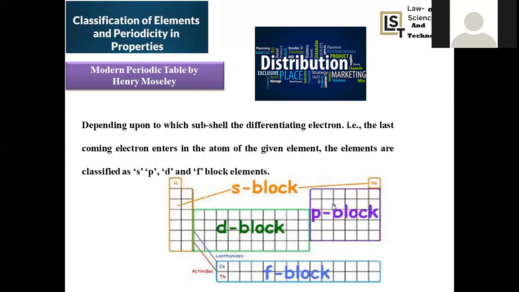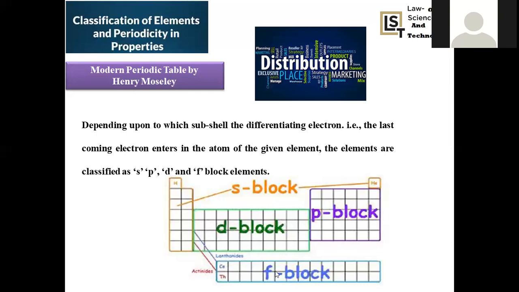That means when the differentiating electron enters the P orbital of its valency shell, those are regarded as P block elements, right? And then what about D block? When the differentiating electron enters the outer D orbital, they are called D block elements. The d1 to d10 system will be there. Here you can find 10 groups in between S and P block, and they work like a bridge from S to P block. S block are purely metals, P block are mostly non-metals, so they transform the properties from S to P. They work like a bridge.